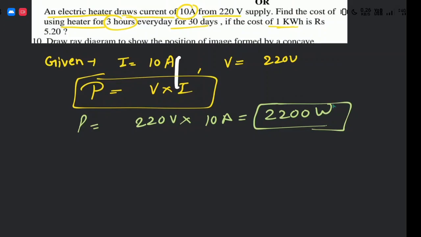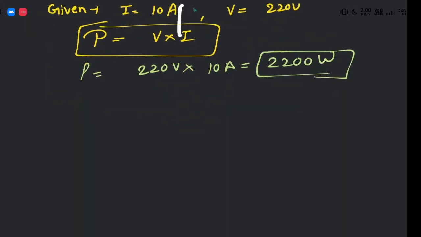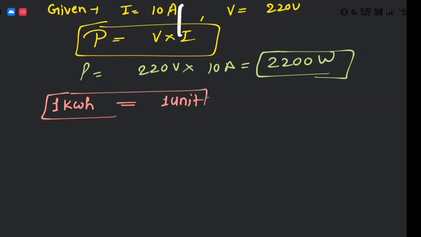Now you must always know that 1 kilowatt hour is equal to 1 unit, and 1 kilowatt is always equal to 1000 watt.